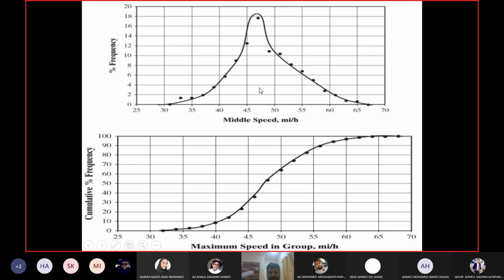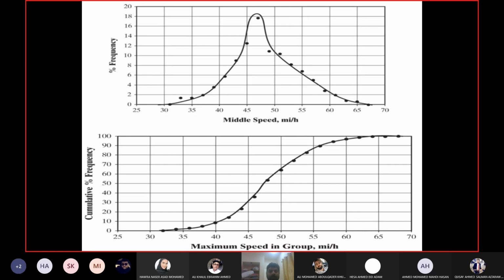So if you drop a line at the middle of the curve from the peak, and then you look at the data on the right hand side of the line and the left hand side of the line, it will be almost identical. Almost, obviously, because it's field data, it cannot match 100%. For example, from the middle, if you are going 30 units forward, then you may be going almost 30 units backward as well. So for a bell-shaped curve, there are two important characteristics: it has only one peak in the middle, and on both sides of the peak, the data is symmetric, a mirror image.